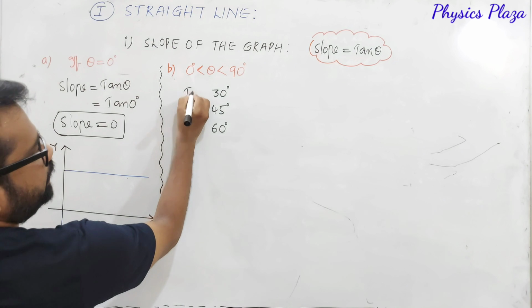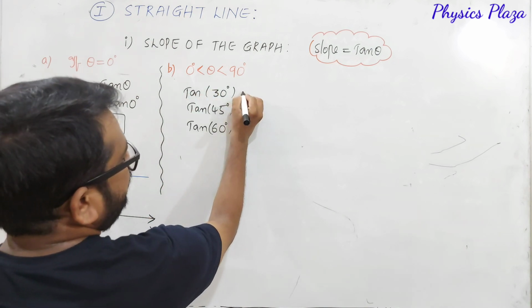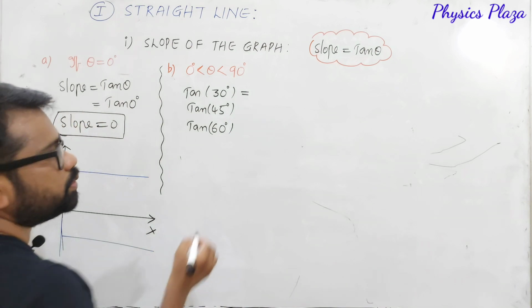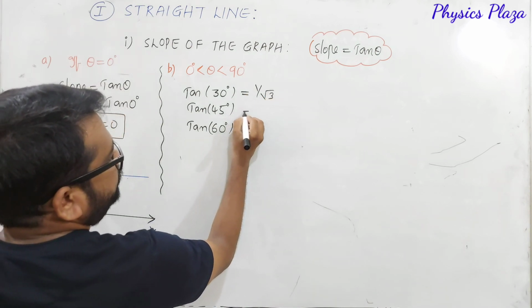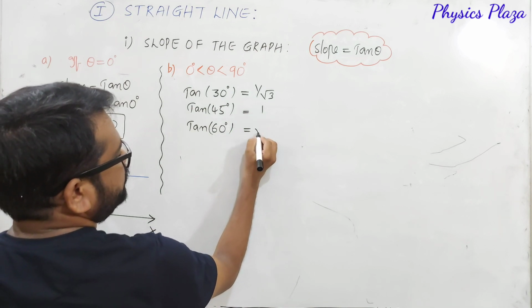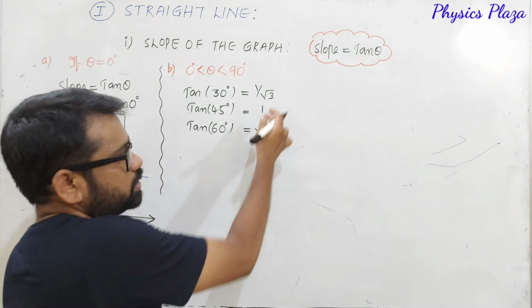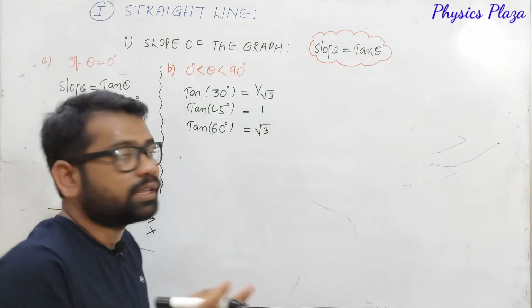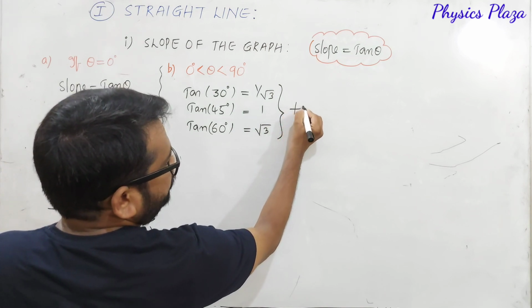Now let us calculate tan 30 degrees. We all know tan 30 degrees is 1 by root 3. Here values are not important, try to understand. If you notice here, these all are positive values.